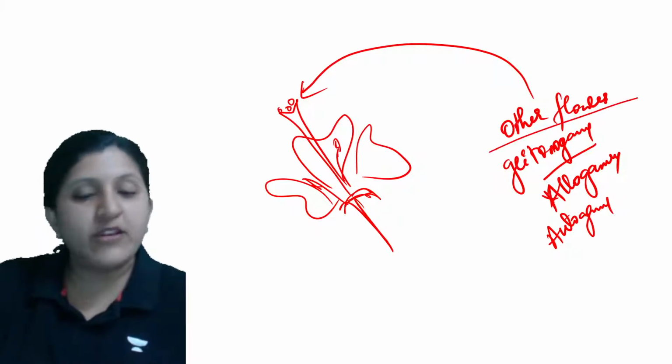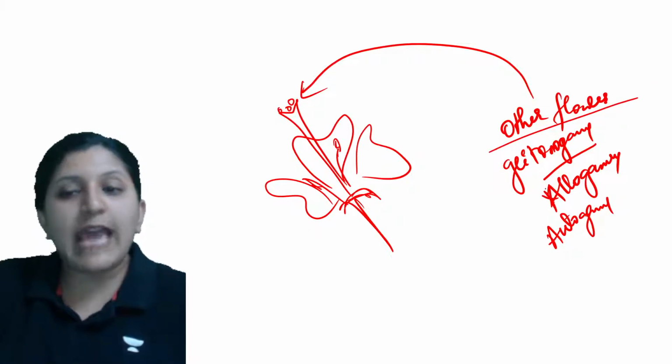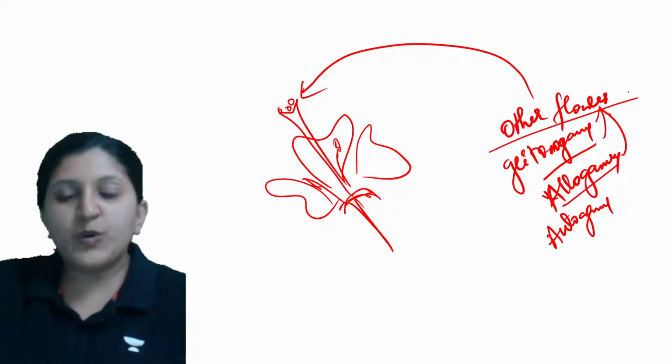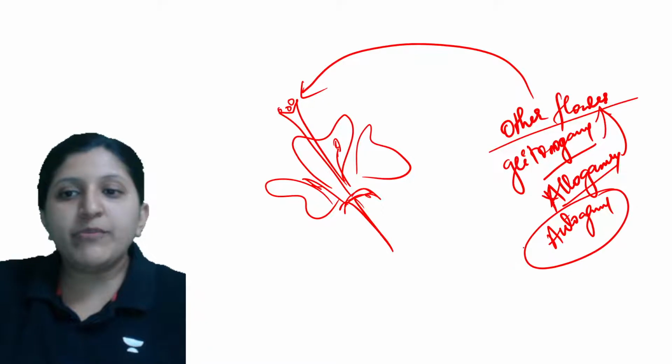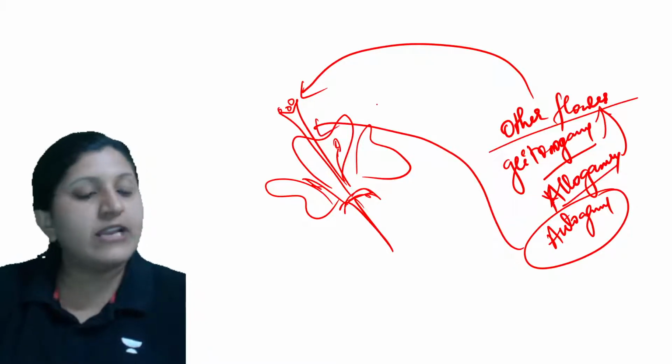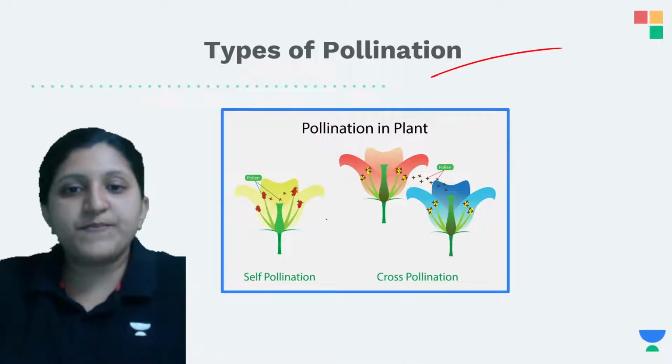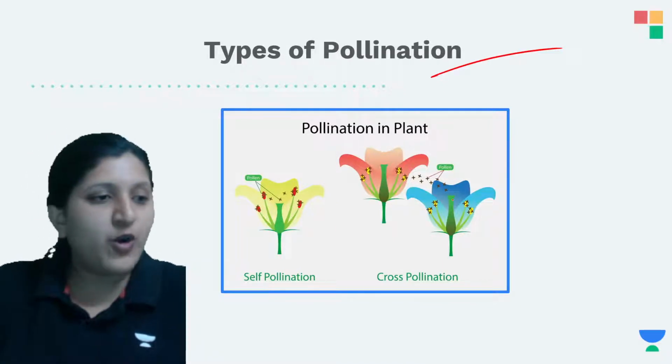So now, when we mention other flower, it can be with respect to geitonogamy, it can be with respect to allogamy, so both can be there. When we mention autogamy, it is within the same flower itself that the transfer can occur. Okay, so now types of pollination: self-pollination and cross-pollination.